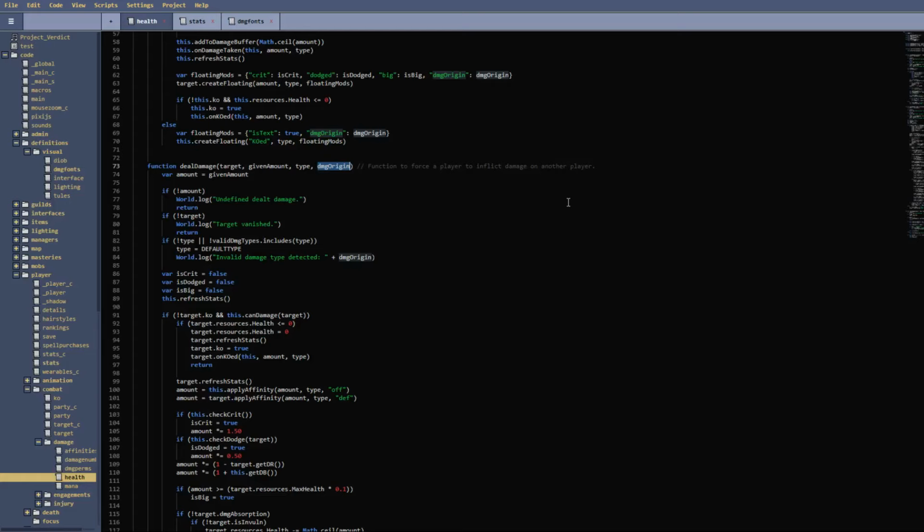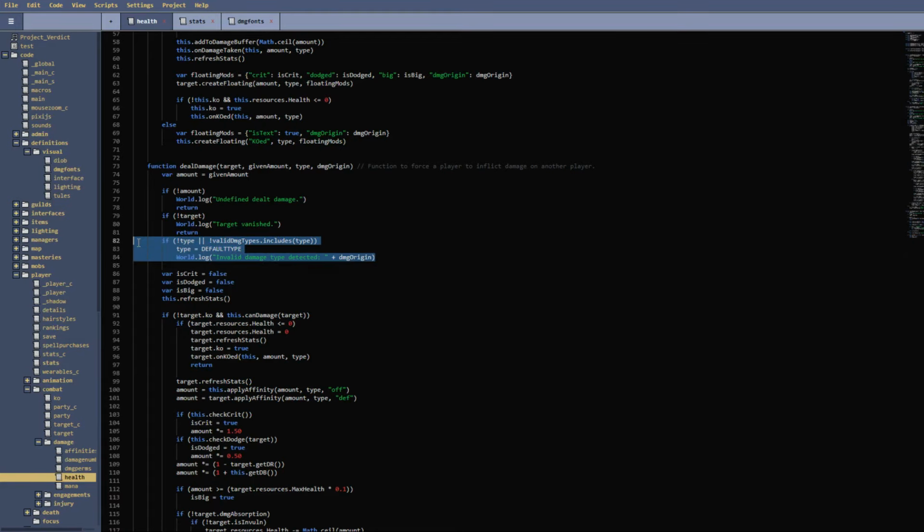Damage origin is something I'm not going to touch on too much because I'm not going to touch on damage numbers, as in the floating numbers that you see when someone gets attacked, very much. But essentially, damage origin, if it's fireball and then they get hit with another spell or another tick of damage that also has the damage origin fireball within, I think, 2 seconds, it'll cause the little merger of numbers and then they enlarge. So very basic, that's what it's there for. Nothing too special. And also, if in the future I want to track damage down, that's just a useful debugging tool.